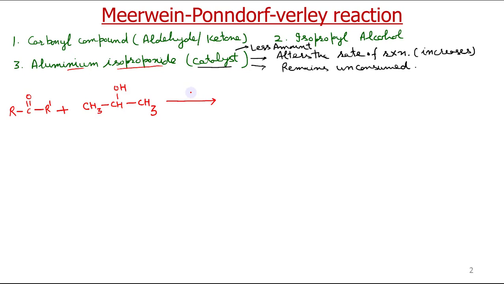Let us see what its structure is. If we remove the hydrogen from the OH of isopropyl alcohol, it becomes the isopropoxide group.